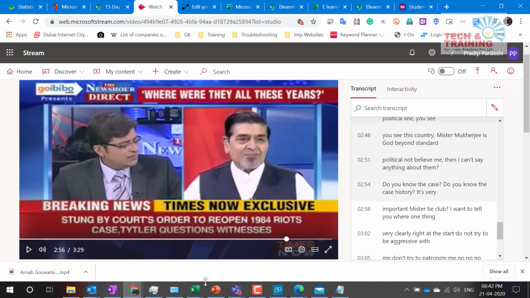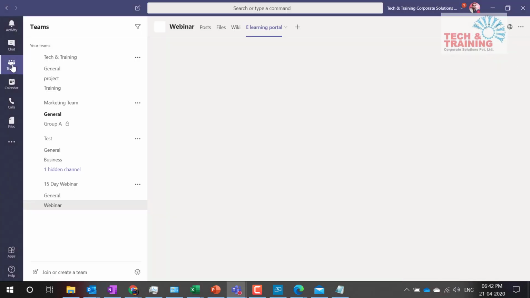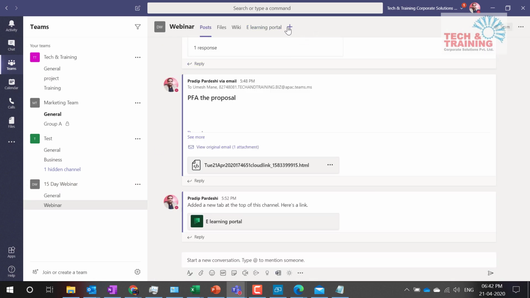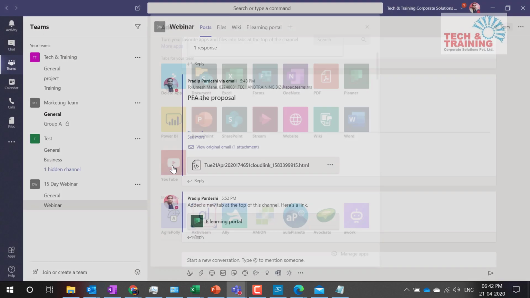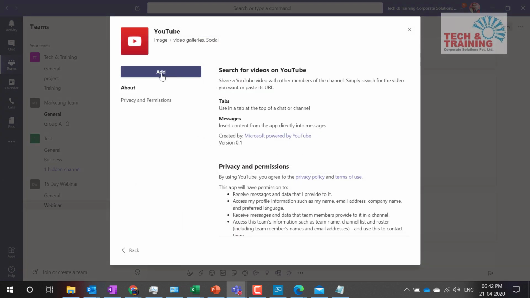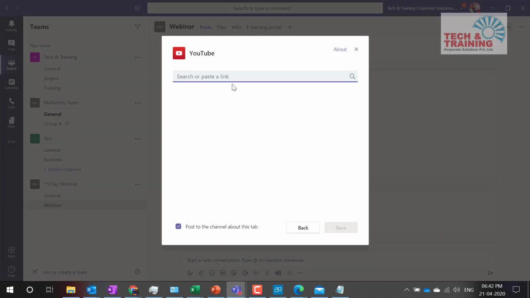But just in case you want that video to be available in the Teams app for the team members even after the meeting is over, then you can use this add tab, go to YouTube and add the video from YouTube. Add this application onto your mobile, and you just need to add the URL, paste the link, and the YouTube video will be shown to them.